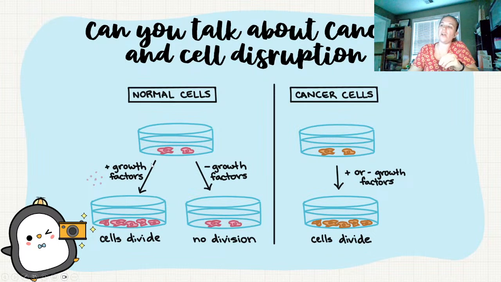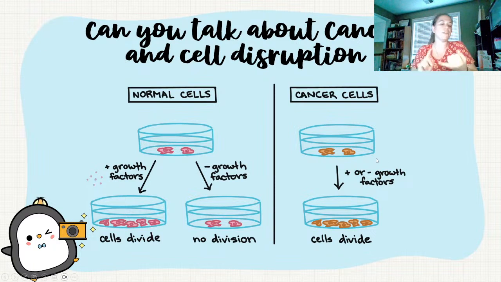So like a cancer cell, normal cells, you have to give them growth factor in order for them to divide. If you don't have growth factor, then they won't divide. And they also have adhesion, where the cells have to be bound to some type of substrate. So traditionally, if you were to do a cell project and you wanted to grow cells, they're growing at the bottom of these little well plates. And you have to put in an enzyme in there. I think it's trypsin or something. And that releases the cells from the bottom of your cell plate, so you'll be able to grow them.